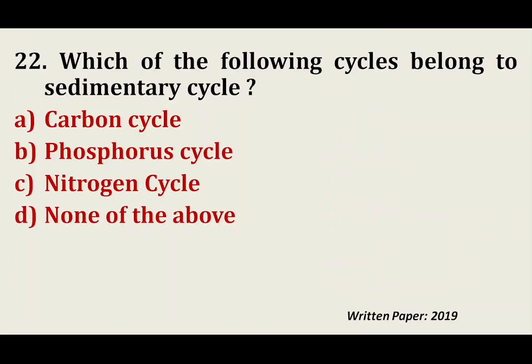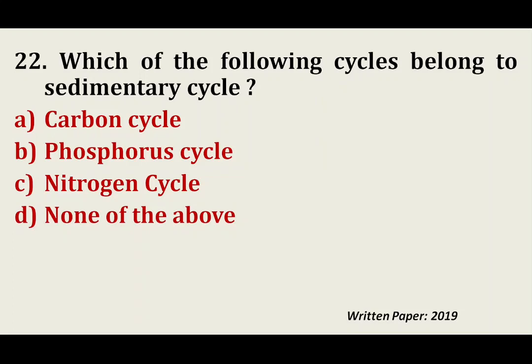Next, another question from this biogeochemical cycle chapter. Which of the following cycles belong to the sedimentary cycle? Sedimentary means the cycles related to rocks, not the gaseous cycles. The options are carbon cycle, phosphorus cycle, nitrogen cycle, none of the above.